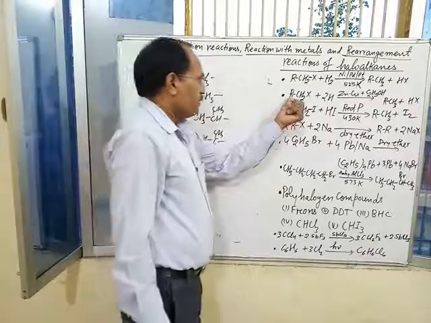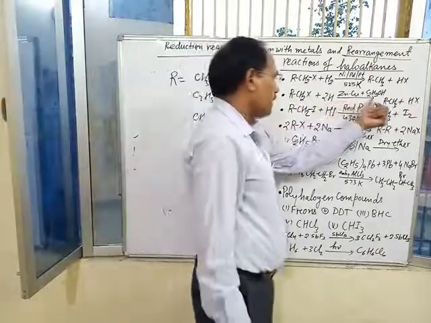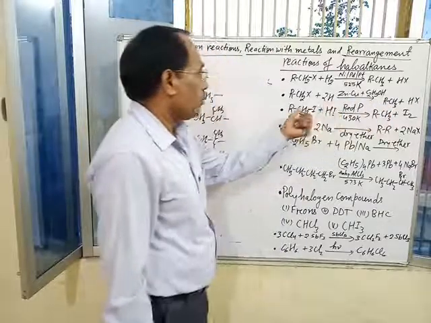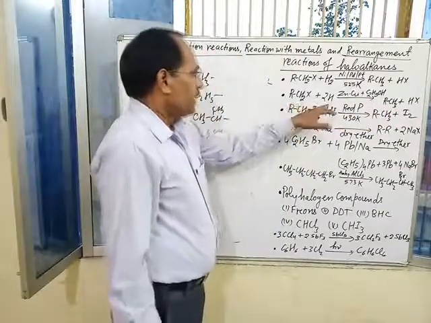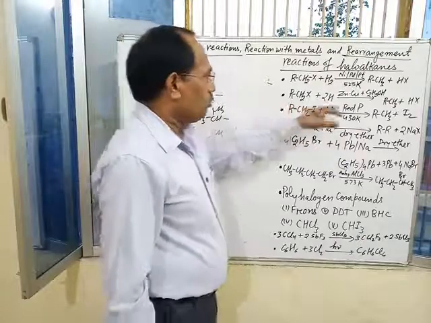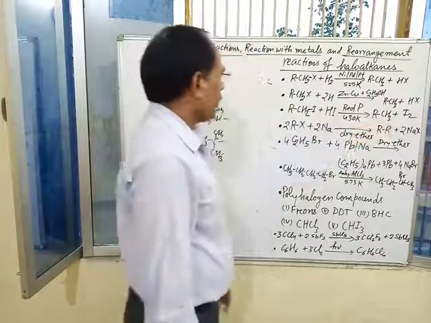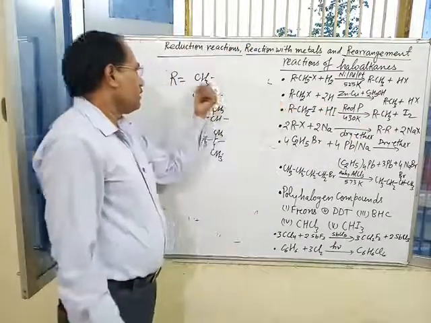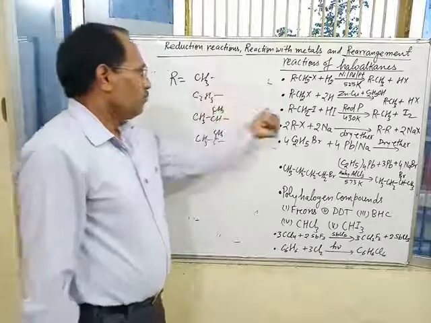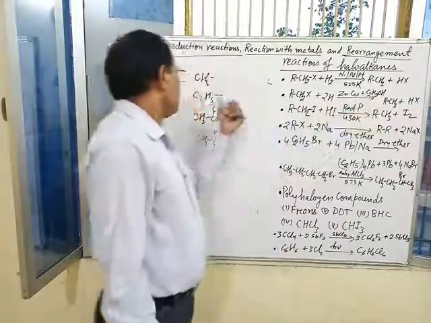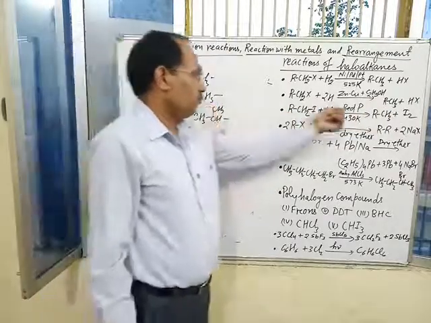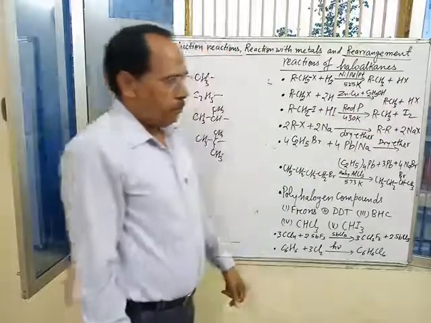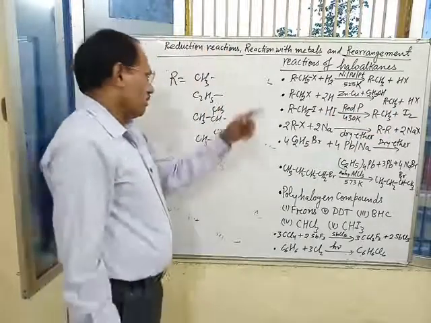In this case, where zinc copper couple and ethyl alcohol is used as a reducing agent, nascent hydrogen reduces alkyl halide into corresponding alkane. If we take R equal to CH3, we get ethane. R equal to C2H5, we get propane, and so on.